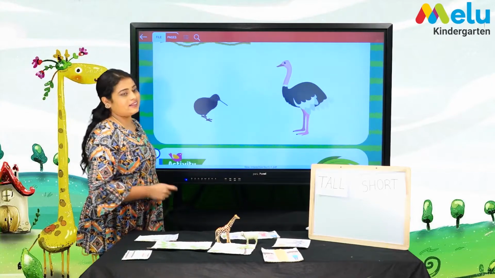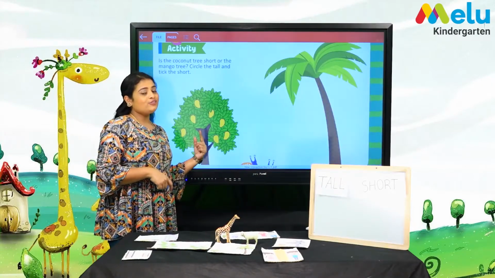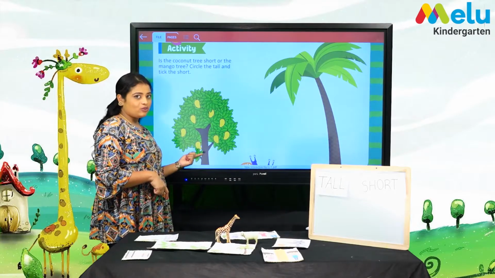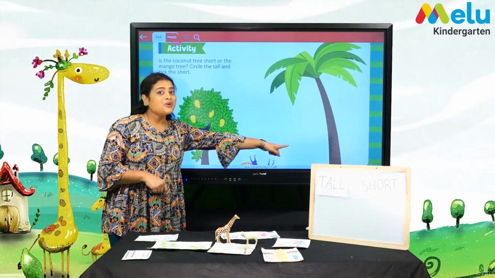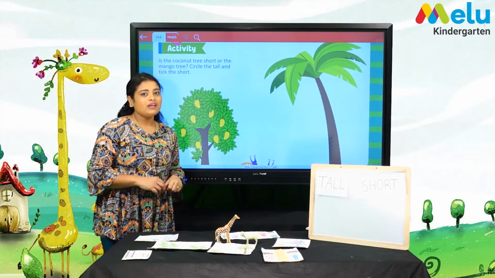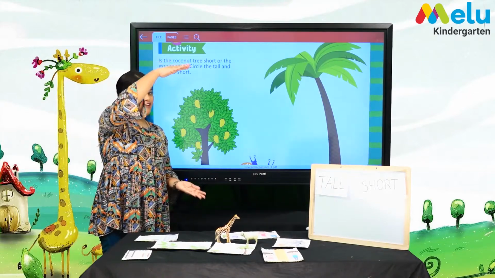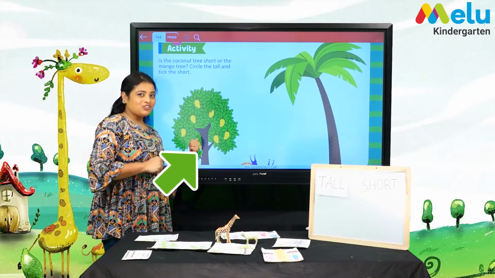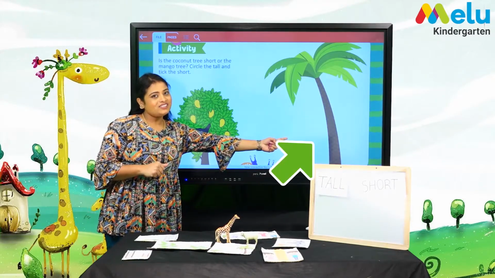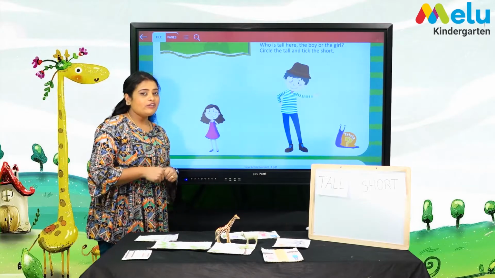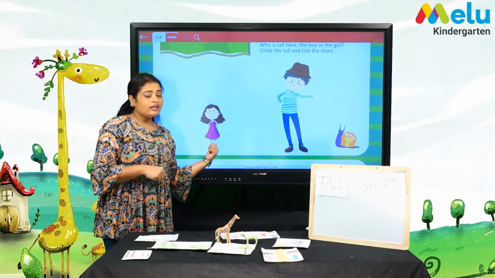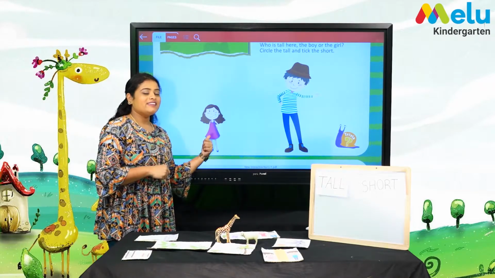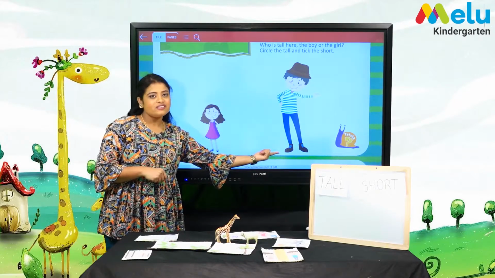I'll show you another example. Here we have two trees. Trees, children, yes? This is a mango tree and this is a coconut tree. Now, tell me which tree is tall and which is short. Great job! Yes, mango tree is short and coconut tree is tall. Children, now tell me, is the girl short or tall? Short. Yes, the girl is short and the boy is tall.